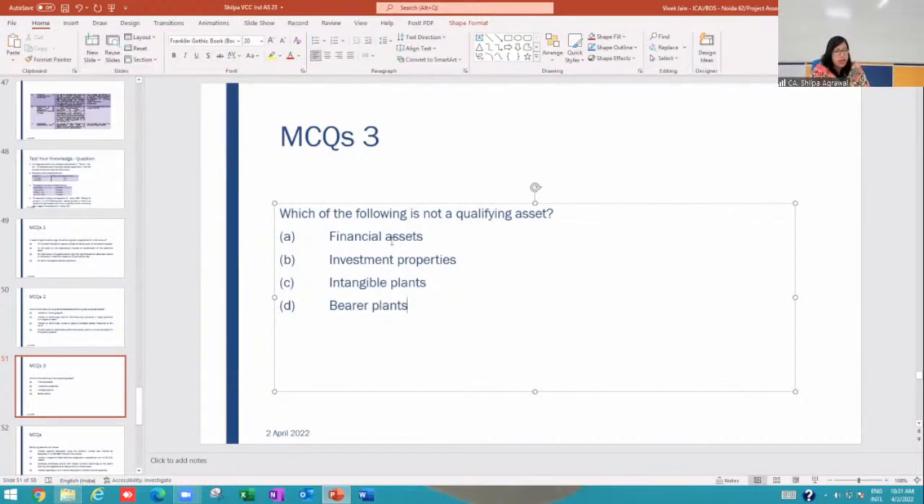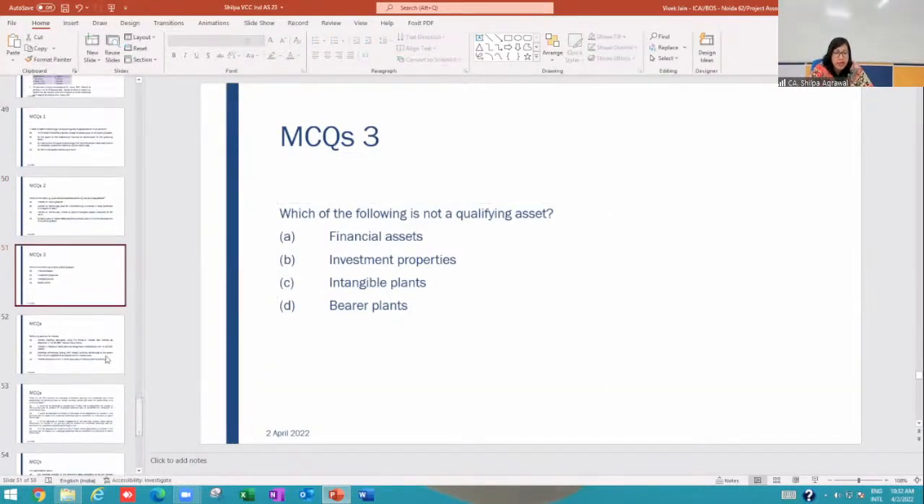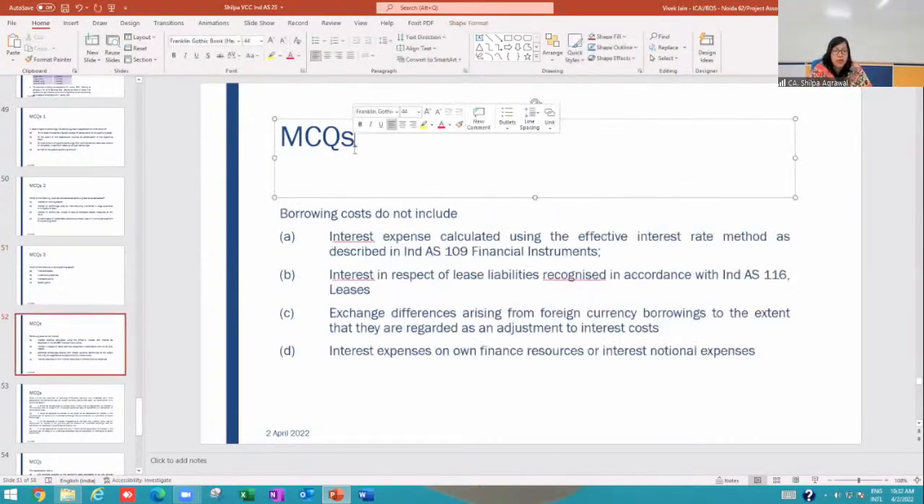Okay, correct. Srinidhi, I'm also assuming you wanted to reply to this question only. Which of the following is not a qualifying asset? Financial assets, because financial assets are those which are ready, which can be financed in a short period of time. Okay. Now MCQ 4.